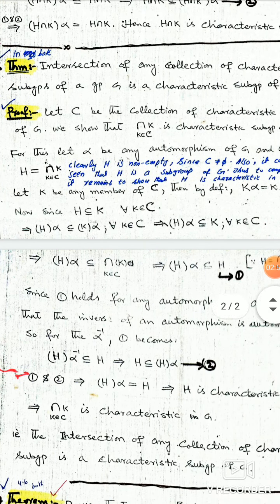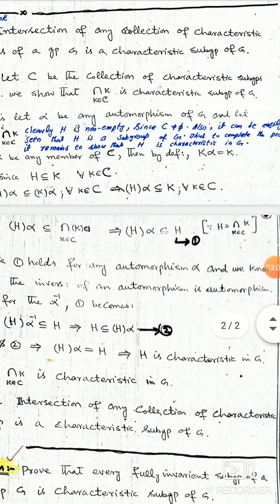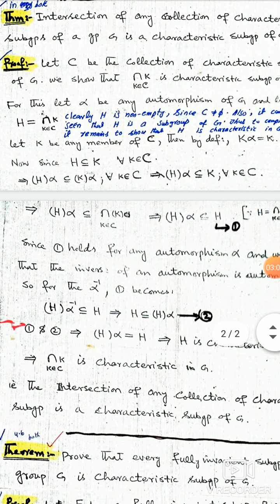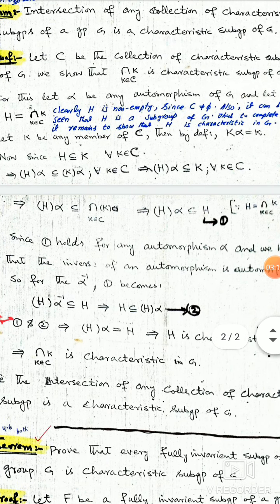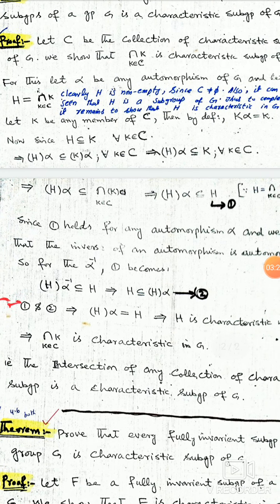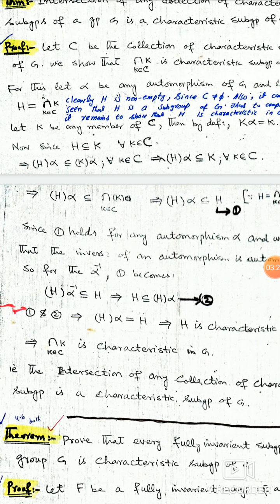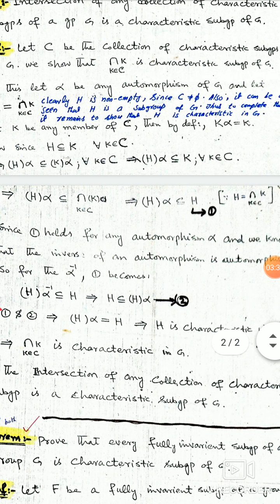Now we can extend this property up to any collection. Now we have the next theorem, that is: the intersection of any collection of the characteristic subgroups of a group G is a characteristic subgroup of G. It means that we can take any collection and their intersection is also a characteristic subgroup of G. Proof. Let C be the collection of the characteristic subgroups. We show that the intersection of K belonging to C, K, is a characteristic subgroup of G.